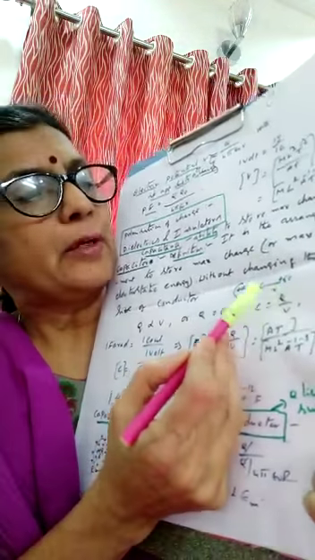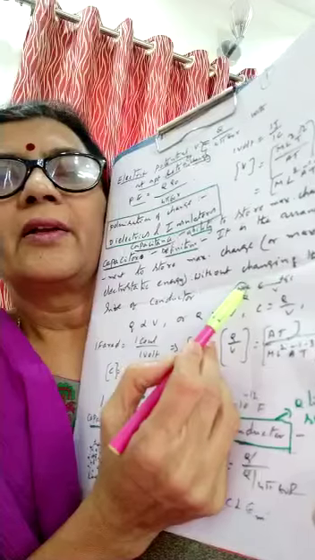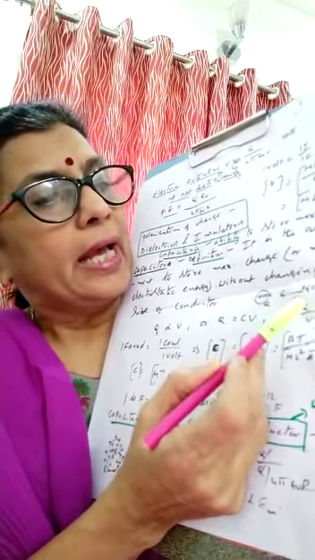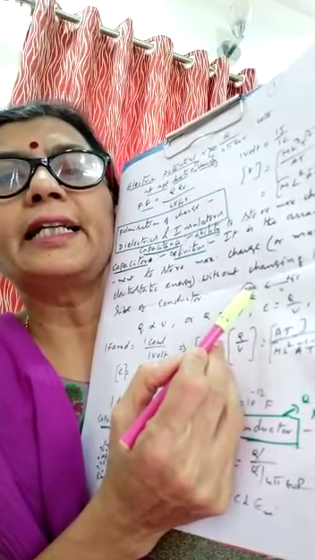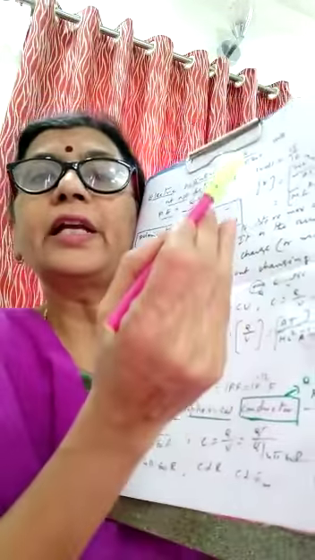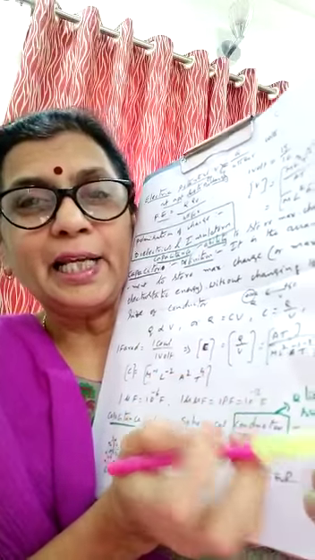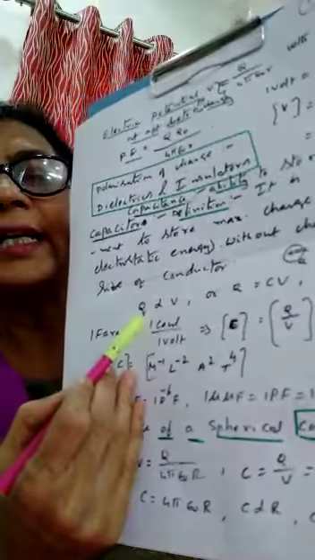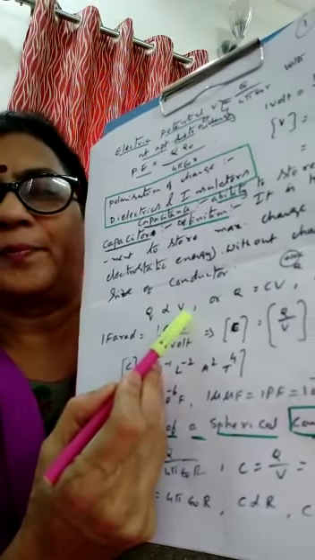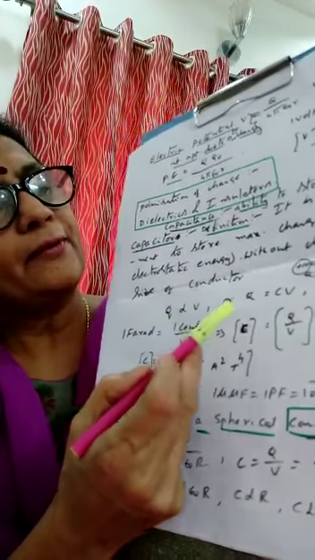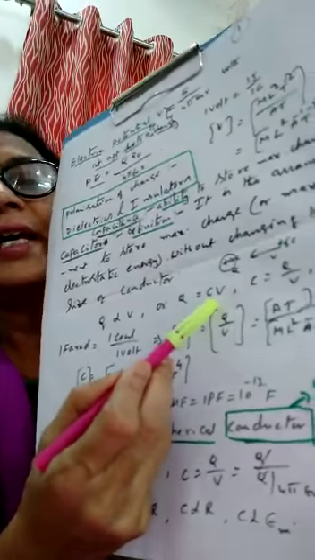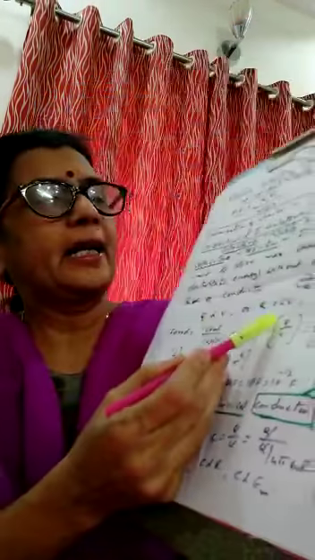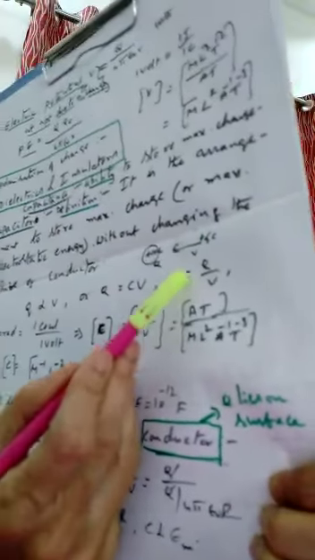Now again I want to add plus 1 coulomb. Will I apply the same amount of potential? No, it will also increase. So as the charge is being added here, the potential also increases. They are directly proportional. So I have written here: the charge added to a conductor is directly proportional to potential. To remove the proportionality sign, we write Q is equal to CV, where C is called electrical capacitance, or C is equal to Q by V.